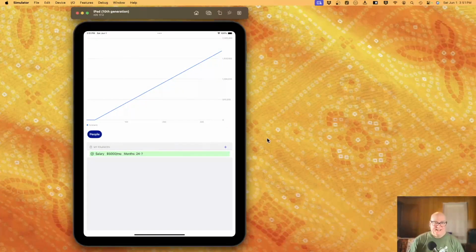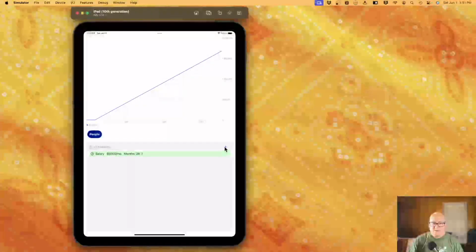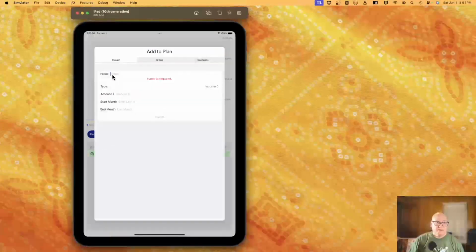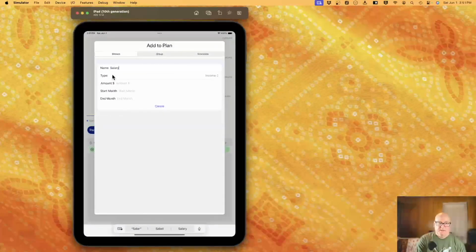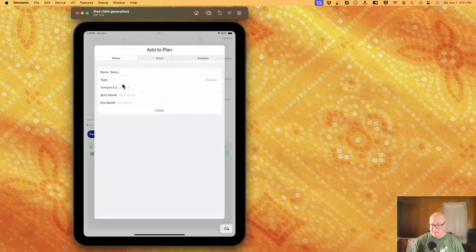Okay, let's add another one. So this one we specified the start date is 24. Let's take the same name. So we're doing an override, and we'll keep the same amount. But instead of starting at month 24, let's give it an end month, 60.